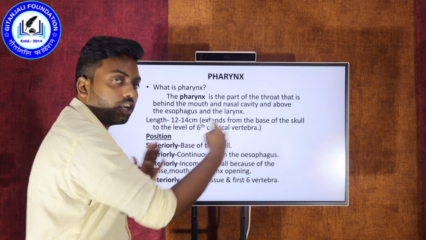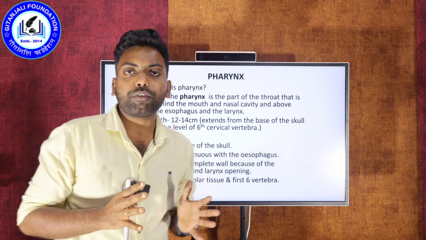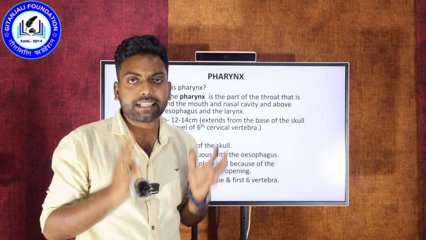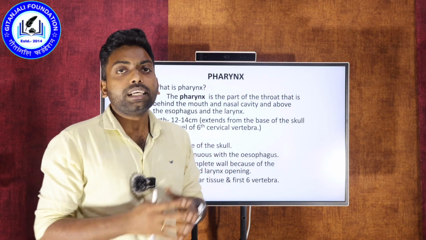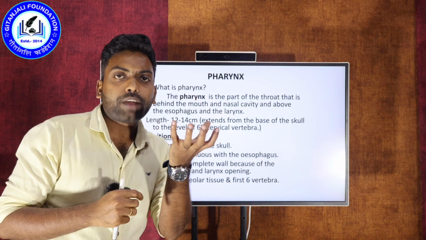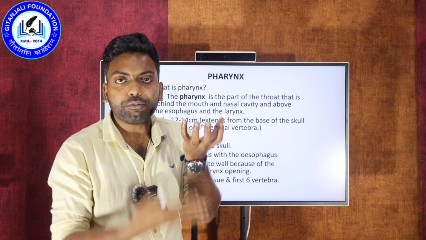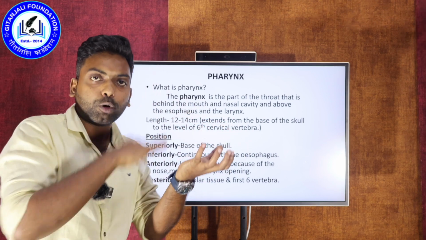Let us see the organ association of the pharynx. As I told you, in anatomy in our medical profession, if you are going to write the exam, the association of organs is very important. In that case, for the pharynx, what organs are associated superiorly, inferiorly, anteriorly, posteriorly and laterally?